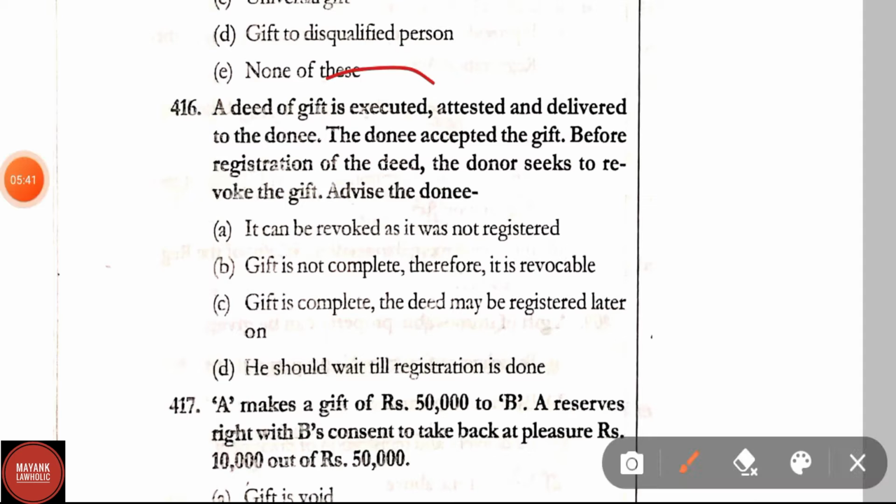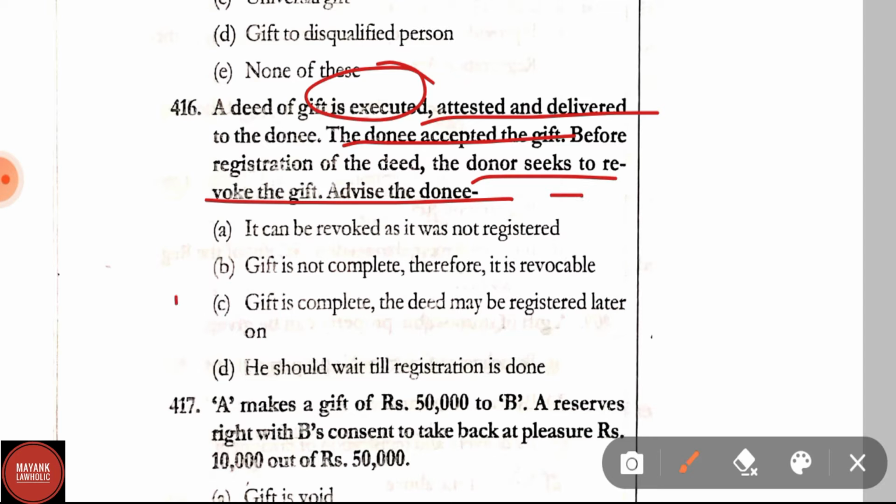A deed of gift is executed, attested and delivered to the donee. The donee accepted the gift. Before registration of the deed, the donor seeks to revoke the gift. Advise the donee. It can be revoked as it was not registered. Gift is not complete, therefore it is revocable. Gift is complete, the deed may be registered later on. He should wait till registration is done. Here correct answer is option C, that is gift is complete, the deed may be registered later on.